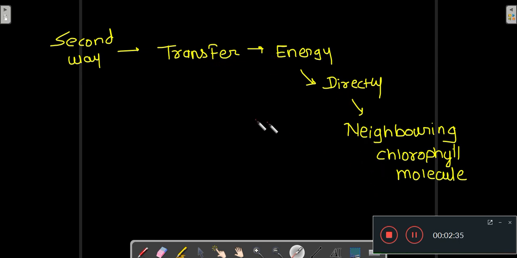The energy in the excited state is directly transferred to the neighboring chlorophyll molecule, and that is how the excited chlorophyll comes to the ground state. This is the second way.